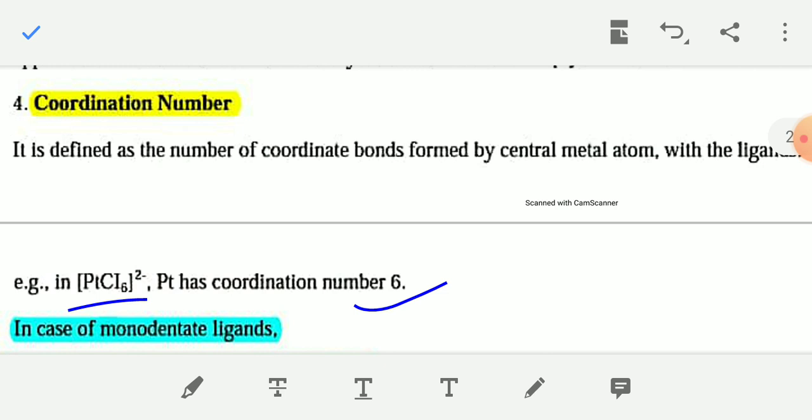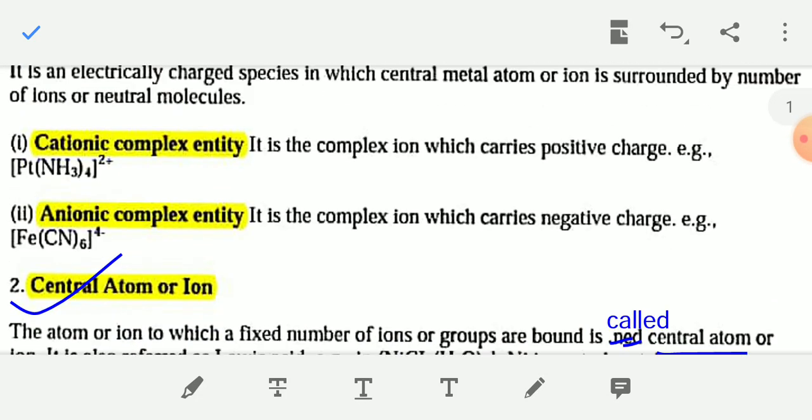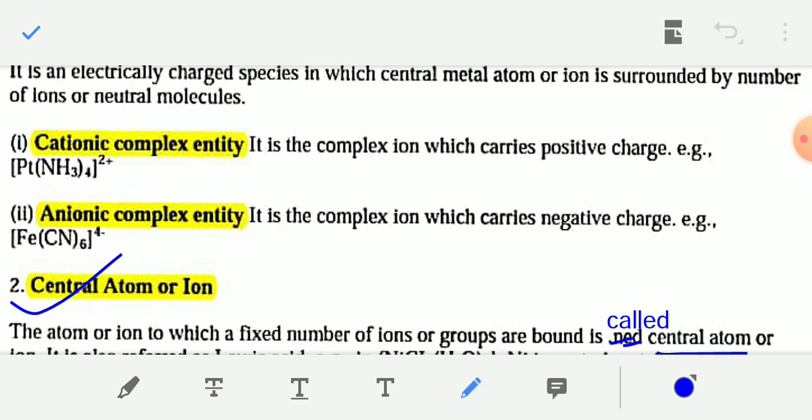Similarly, in [Pt(NH3)4]2+, the coordination number of platinum is 4, because there are a total of 4 covalent bonds between platinum and 4 NH3 molecules.